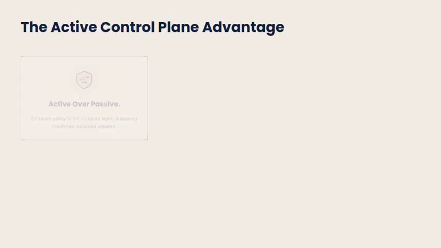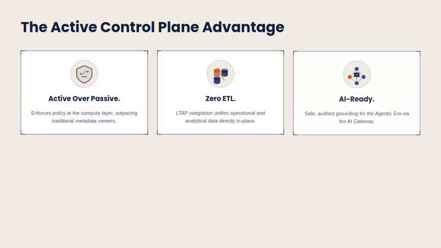The active control plane delivers 3 decisive advantages. Active over passive. Policy is enforced at the compute layer, outpacing traditional metadata viewers. Zero ETL, LTAP integration unifies operational and analytical data directly in place. And AI-ready, the AI Gateway provides safe, audited grounding for every agentic workflow. The era of passive governance is over.